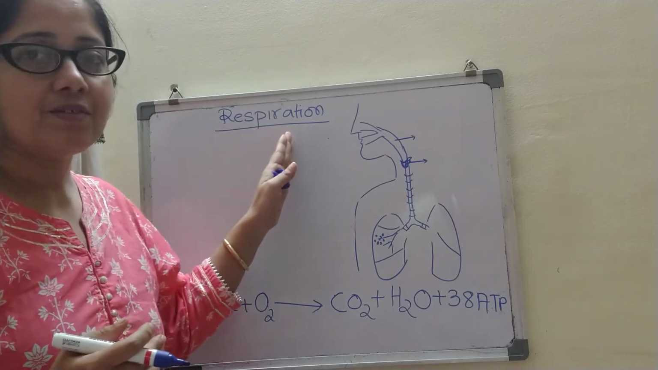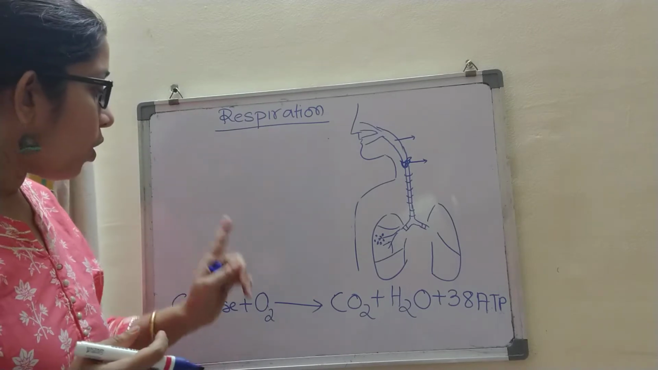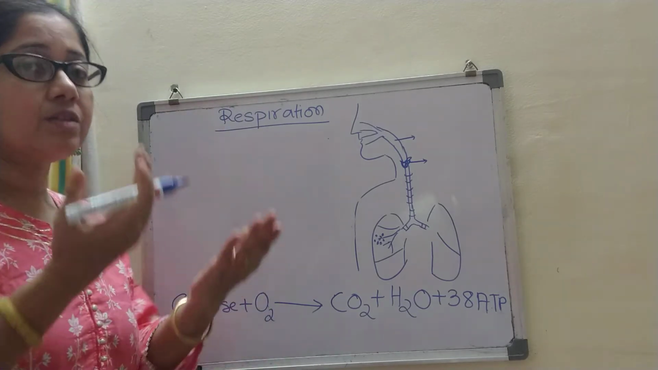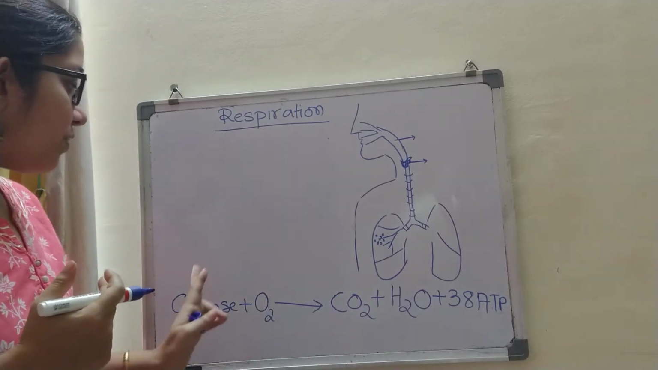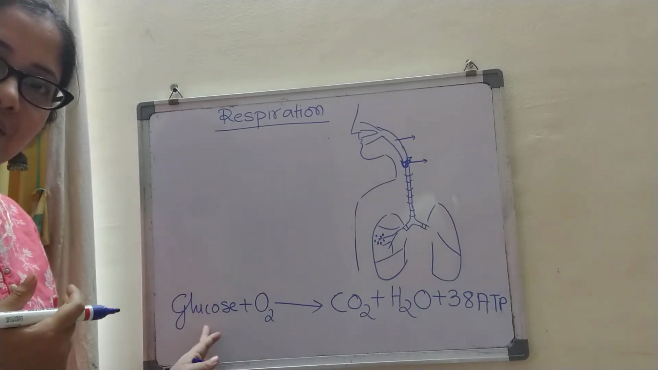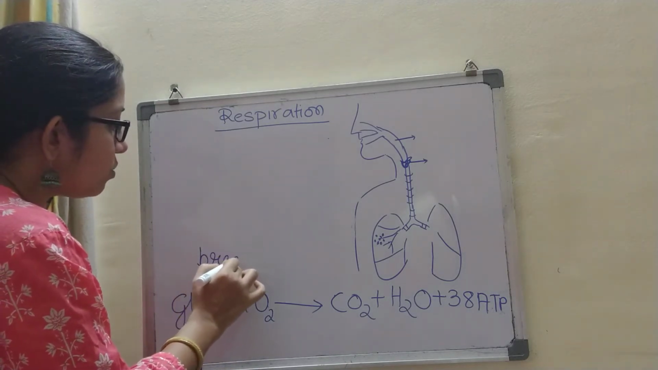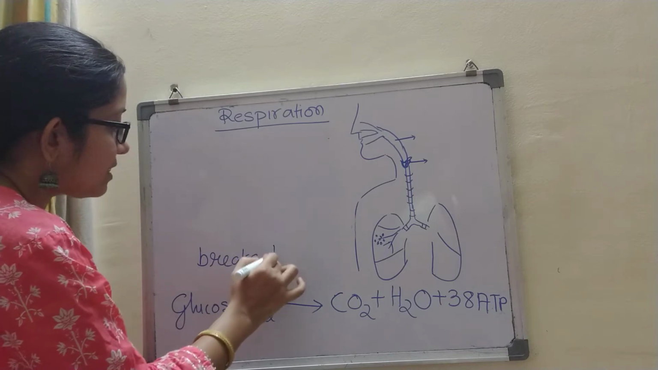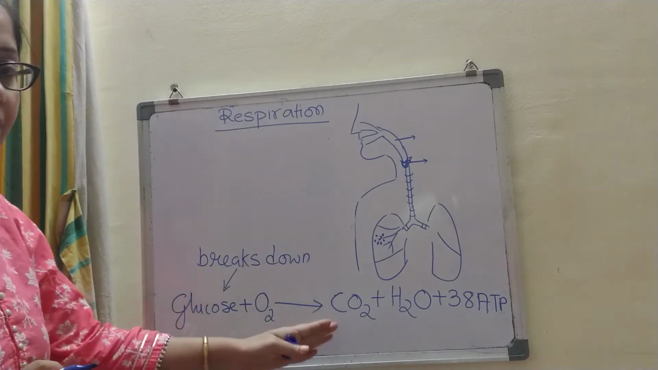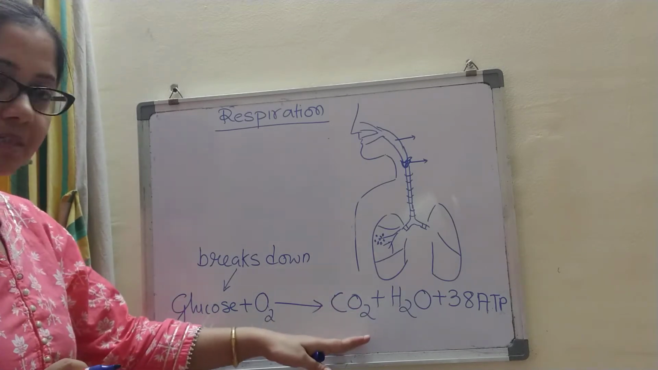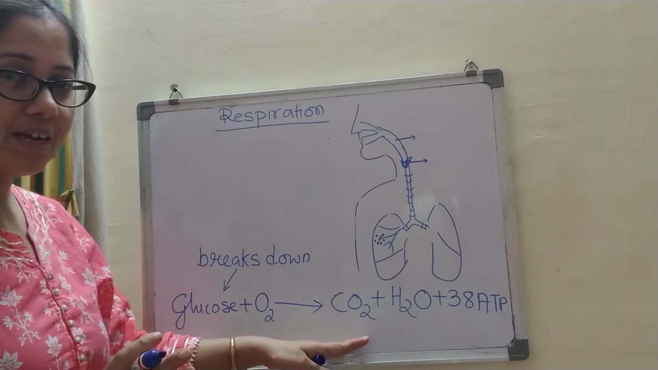Now what happens in respiration? In this process, I am breathing in oxygen. This oxygen reacts with the glucose, or we will say the oxygen breaks down the glucose. And what does it give? It gives carbon dioxide. I am breathing out carbon dioxide.